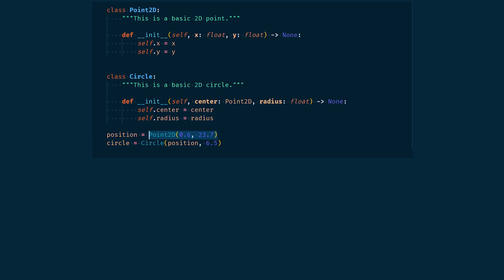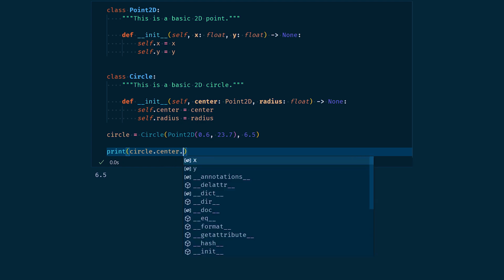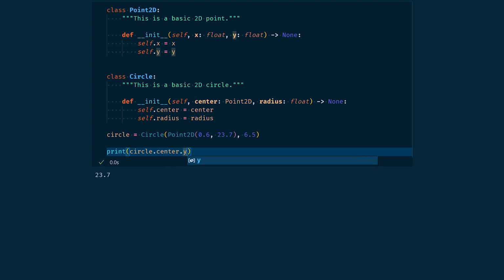Or even simpler, if we don't care that much about giving a label to the center of a circle. Now we have created a circle at position 0.6 and 23.7 with a radius of 6.5. For now, it doesn't do much. Here we just store data and we can access it through the fields we've just created. Ideally, in OOP, we shouldn't use the fields directly when dealing with an object.